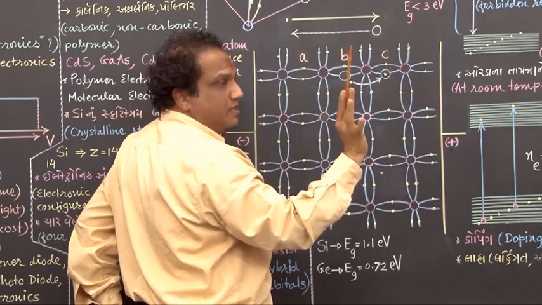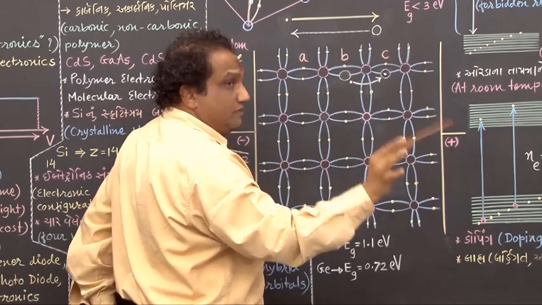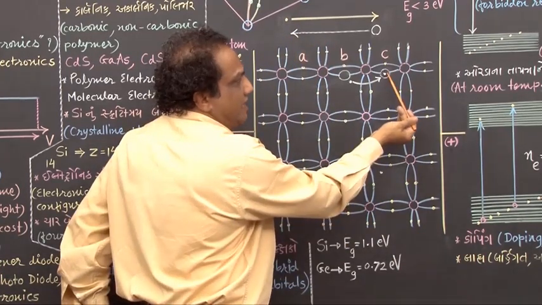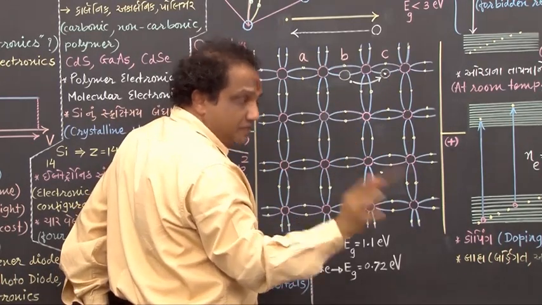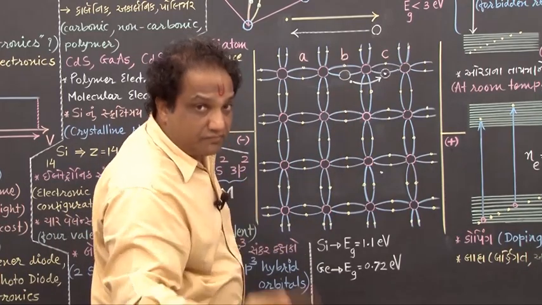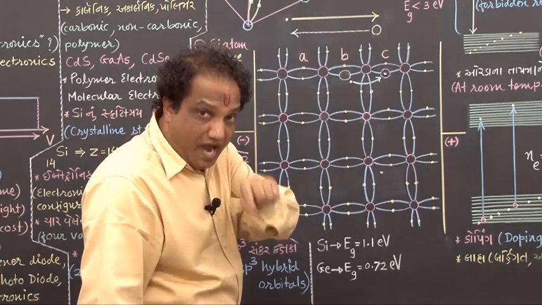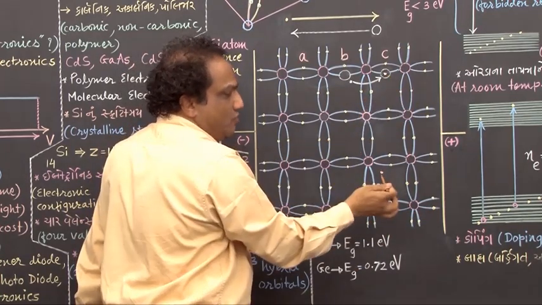this atom was stable because it was electrically neutral. But the moment this electron left this space and came over here, since that moment this atom no more remained electrically neutral. It got converted into a positive ion, and the electron which left this space has come over here.